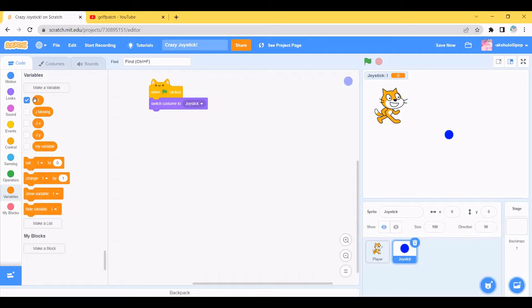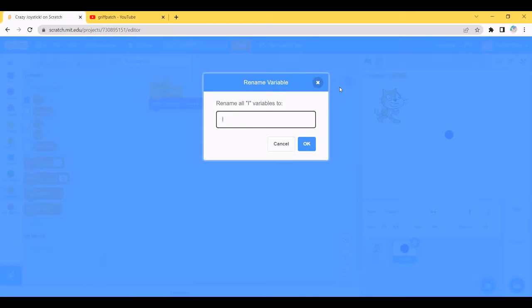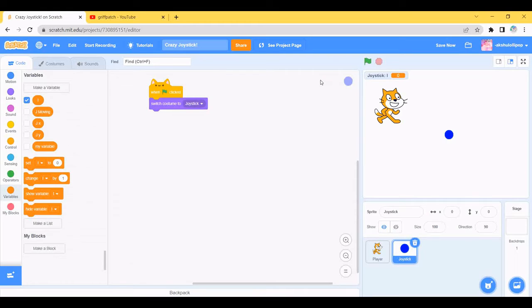Don't forget to click the for this sprite only option, because we don't need it for the player, but we need J moving, JX and JY for the player and the joystick too.